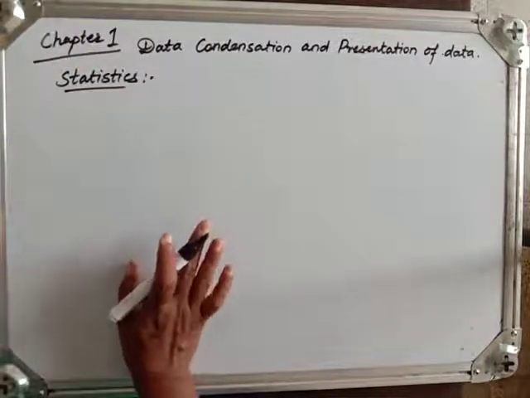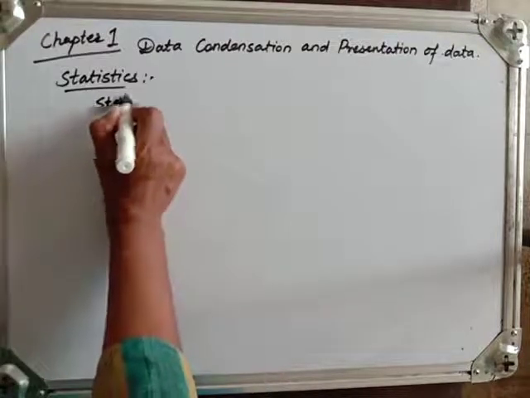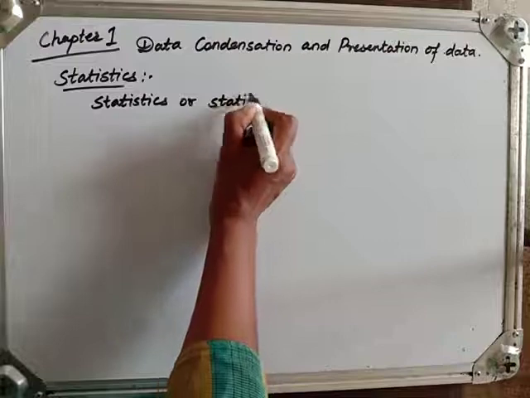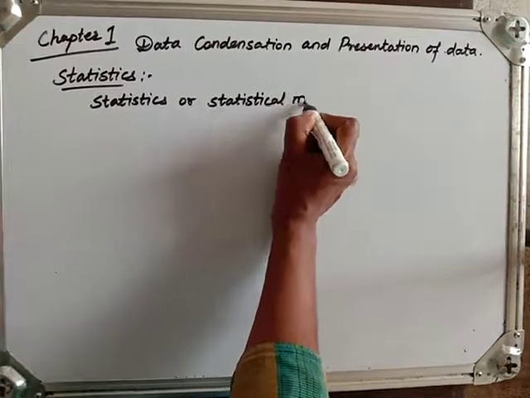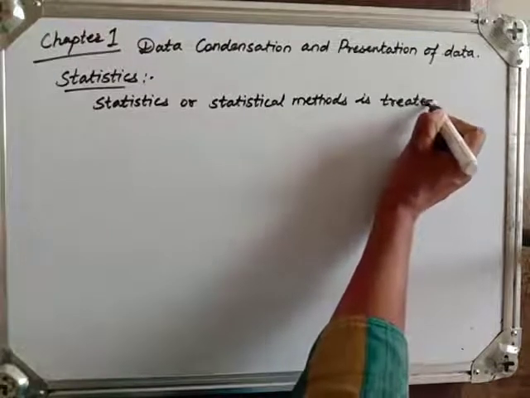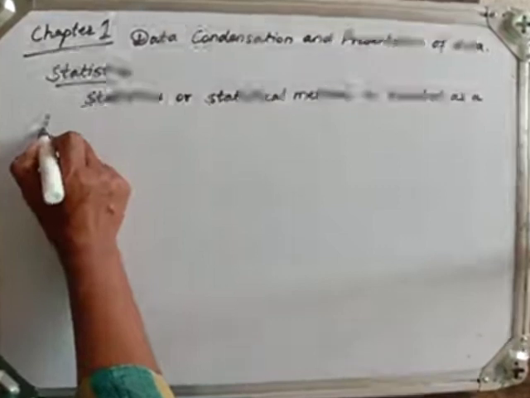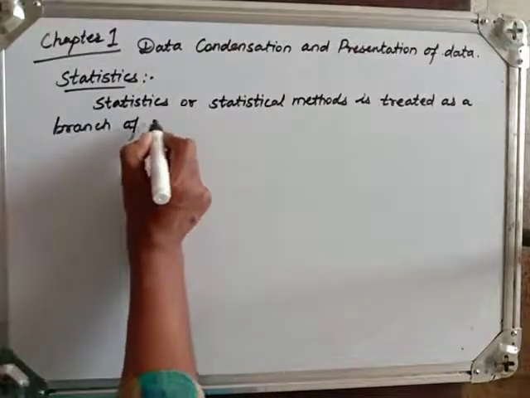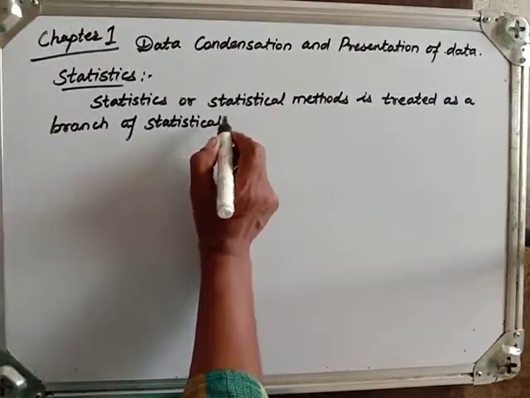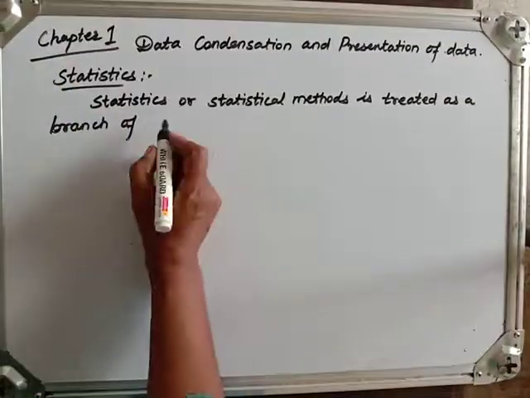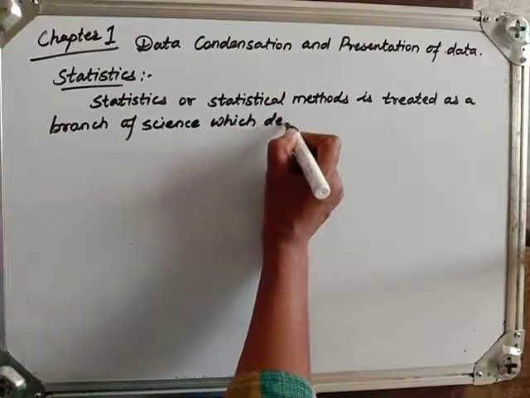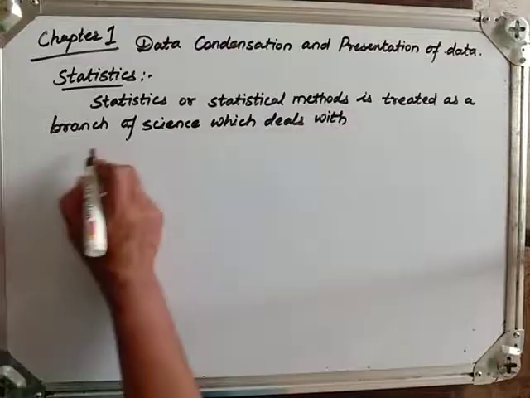Different statisticians have given various definitions, but the simplest definition is: statistics or statistical methods is treated as a branch of science which deals with first, collection.